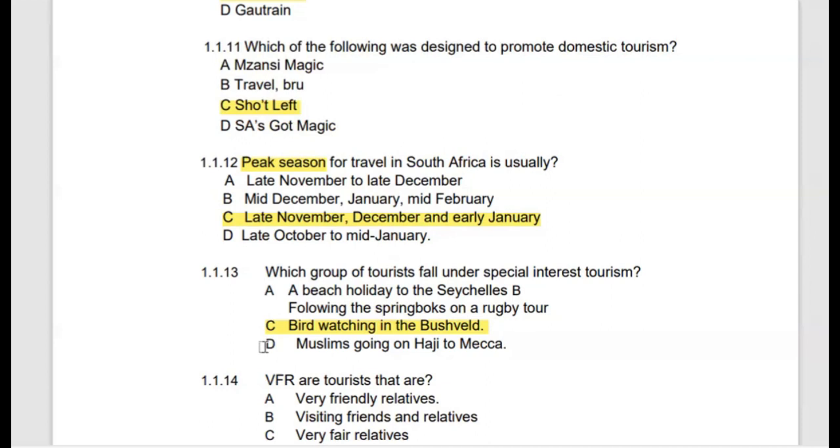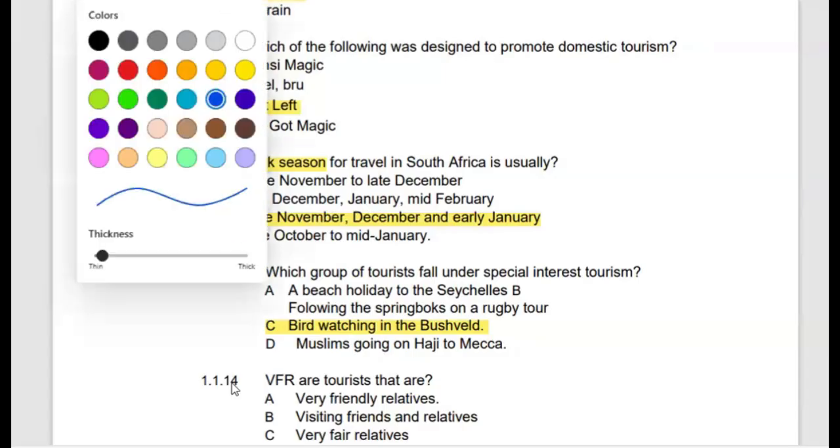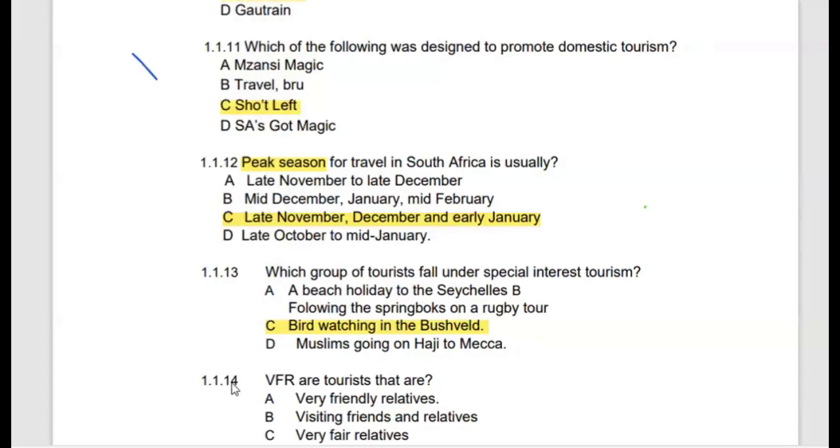Then if you look at the last option, Muslims going on Hajj to Mecca, this is considered to be religious tourism. So our most appropriate option would be letter C. I'm going to eliminate the ones which are not appropriate. This one we consider to be adventure tourism, so it's out.